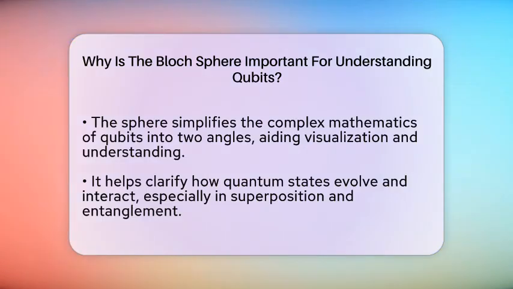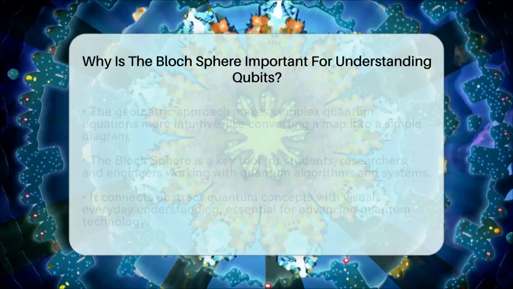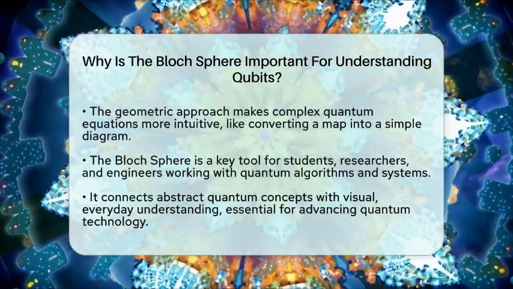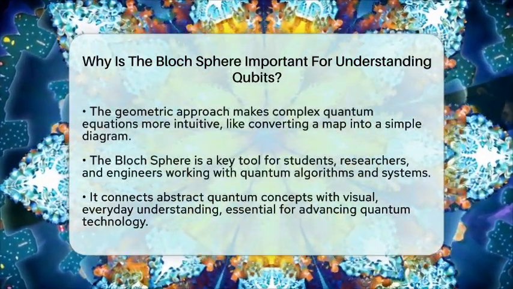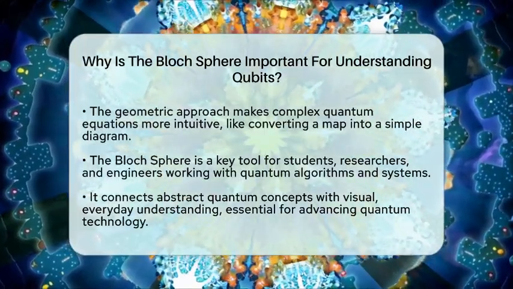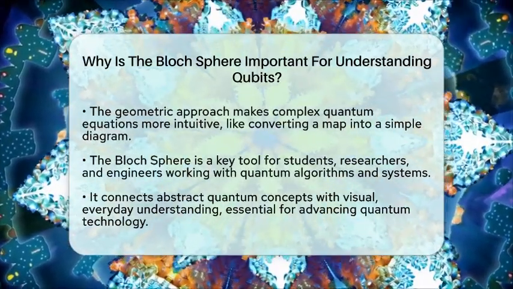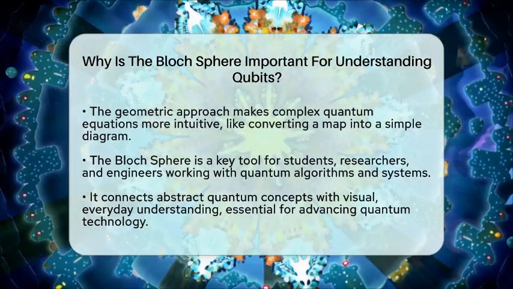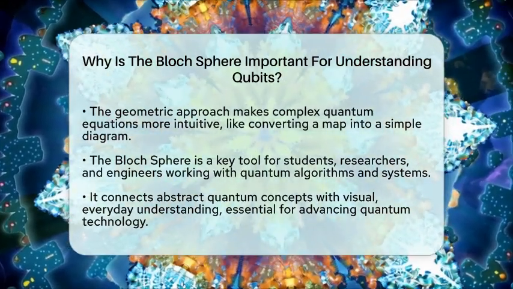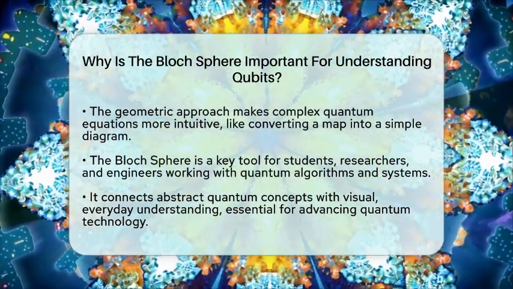In quantum information theory, understanding how qubits change and interact is essential. The Bloch sphere provides a clear picture of these changes, making it easier to see how superpositions and entanglement work. It bridges the gap between abstract quantum concepts and everyday understanding.